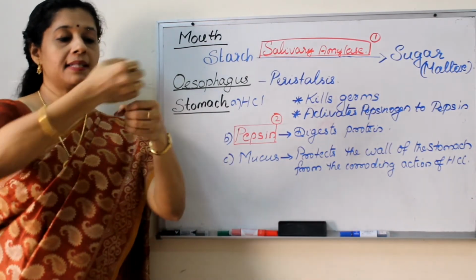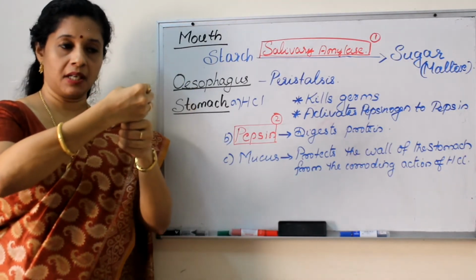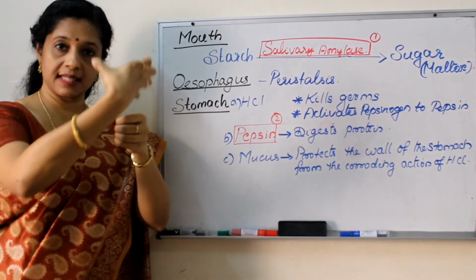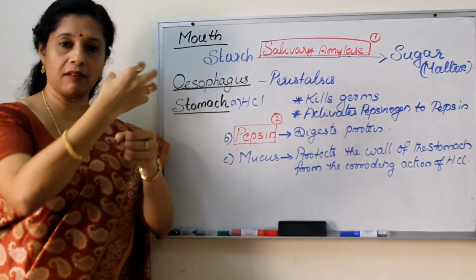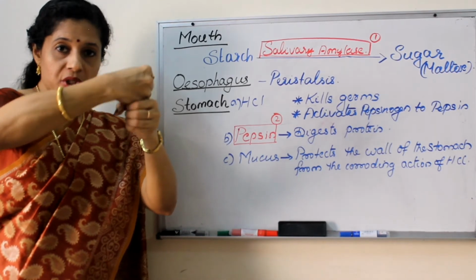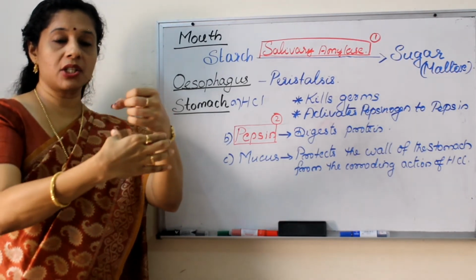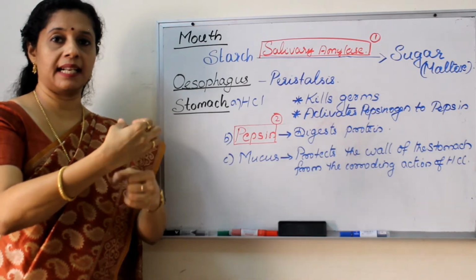Peristalsis means, imagine if this is the food pipe. Food is coming from here. This part will dilate, receiving the bolus, means in the spherical form of food. Then this part will squeeze so that the food will push down, and meanwhile this part will dilate. Again that will squeeze and this part will dilate, like that.